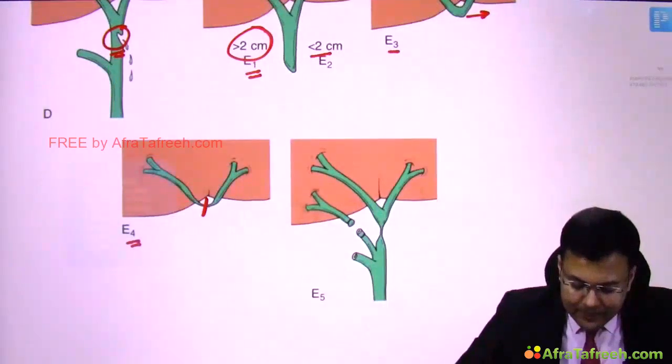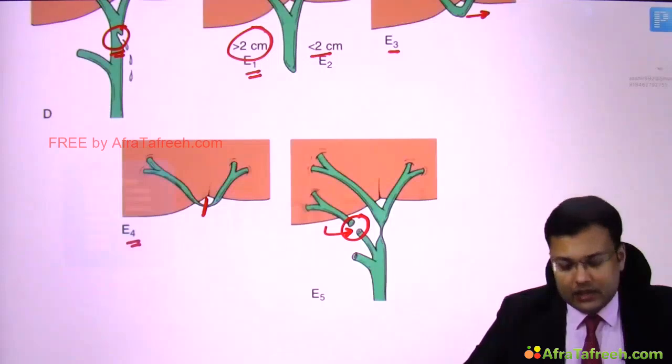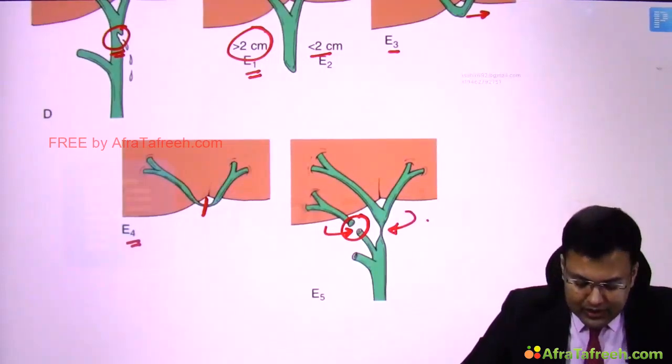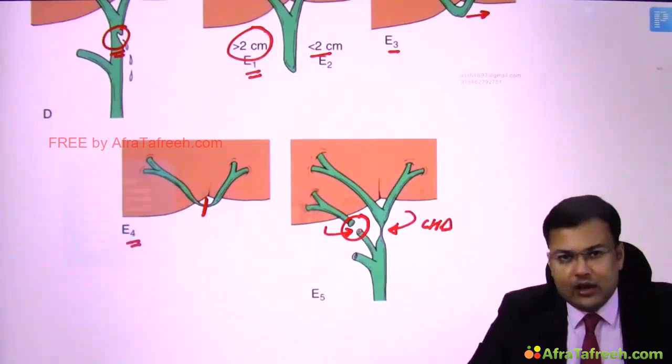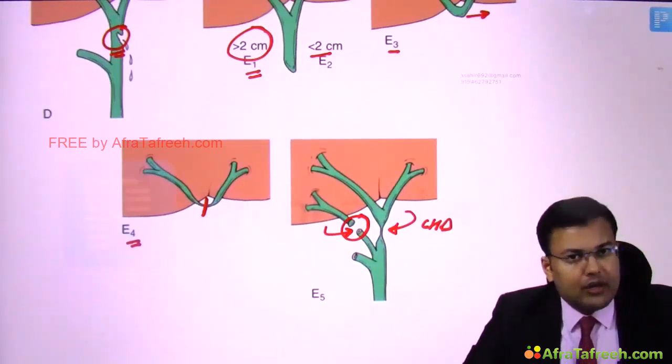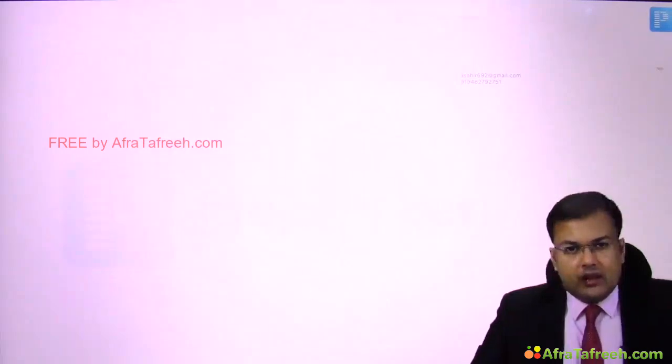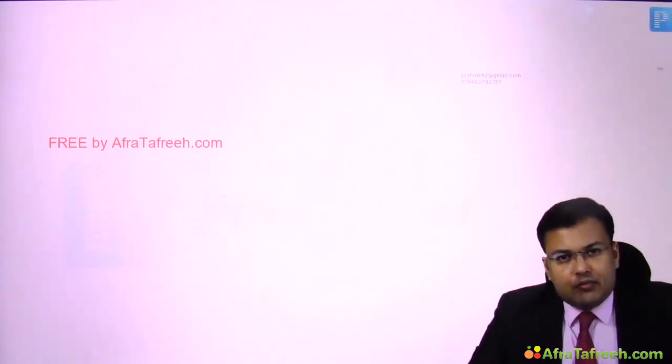And E5, stricture involving the aberrant right sectoral duct, with or without stricture of the common hepatic duct. So both of these are very, very important. You have to remember. Now see how we are going to manage a post-operatively diagnosed case of bile duct injury.